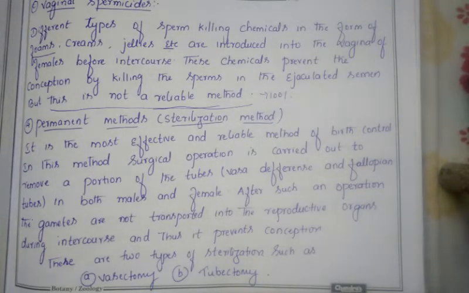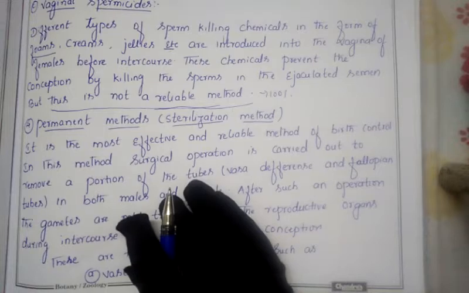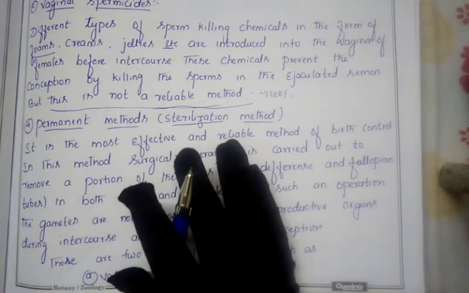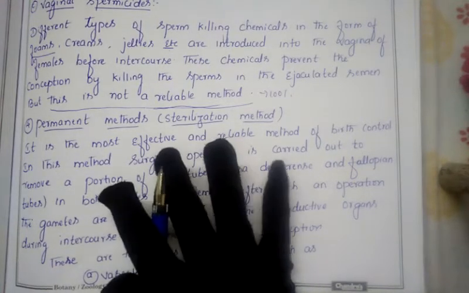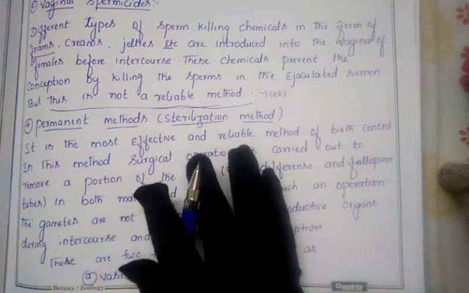The third is the vaginal spermicide. It also contains chemicals, which come in the form of foams, creams, jellies, etc., and are applied by the female onto the vagina at the time of intercourse. At the time of intercourse or copulation, the sperms present in the released semen get killed by these vaginal spermicides, applied as foams, creams or jellies. In this manner, different methods are used to avoid pregnancy. So three types are over.